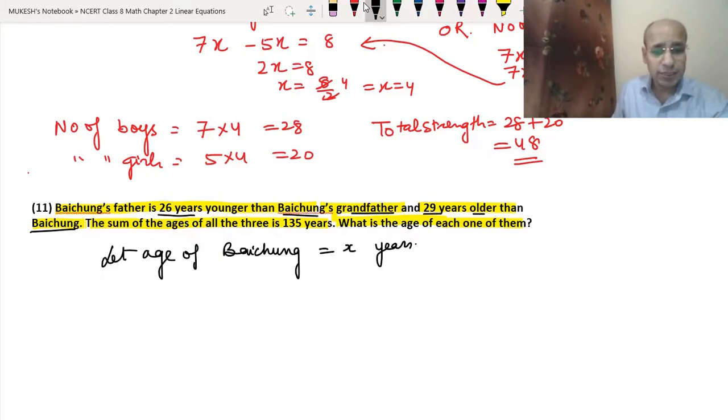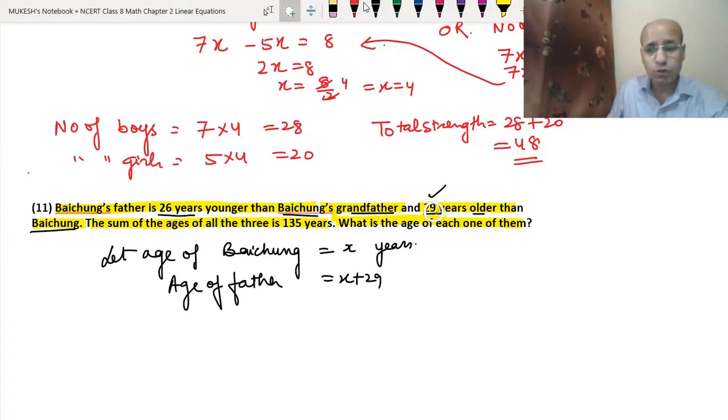So what will we do? Let the age of Baichung be x years. Now the father is 29 years older than Baichung, so the age of father is x plus 29, because 29 years older means 29 more years. So x plus 29 years.